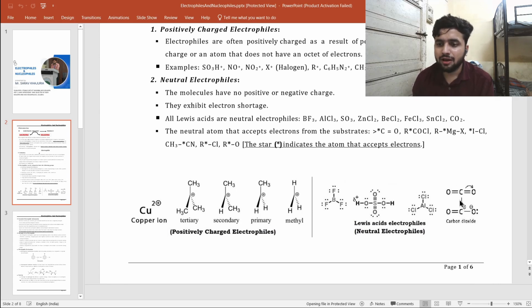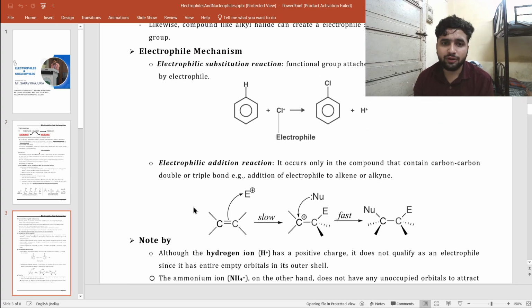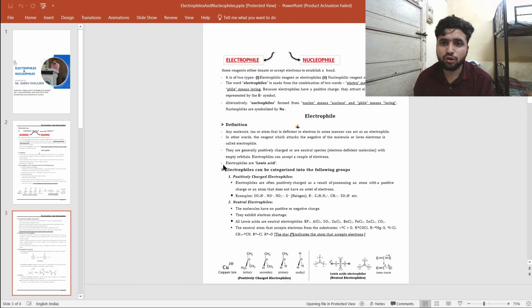So why is carbon dioxide electrophilic in nature? It is electrophilic because if you make the resonance structure, as mentioned here, you can easily see this carbon is electrophilic in nature, because the carbon will get a positive charge in the resonating structure. So now we will see more about electrophiles.